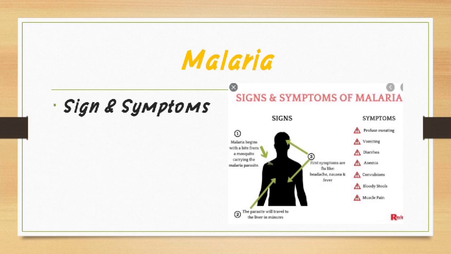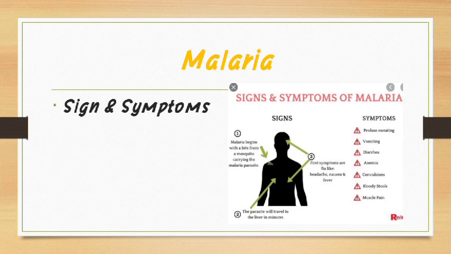There are various signs and symptoms of malaria. Symptoms of malaria begin to appear about 7 to 15 days after the bite of an infective mosquito. All mosquitoes are not infective; the mosquitoes in which these protozoans are present are infective.